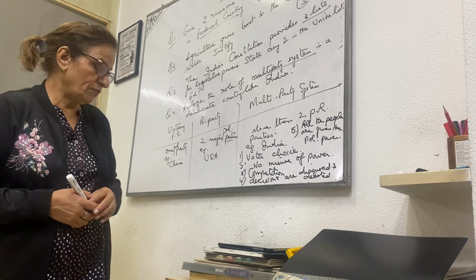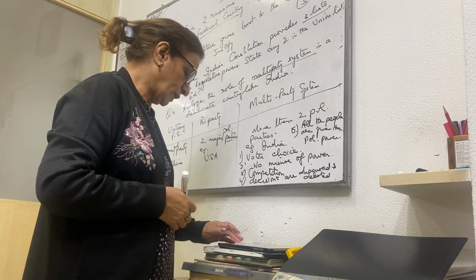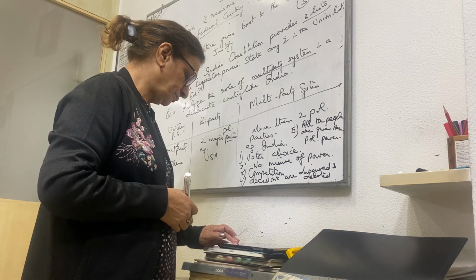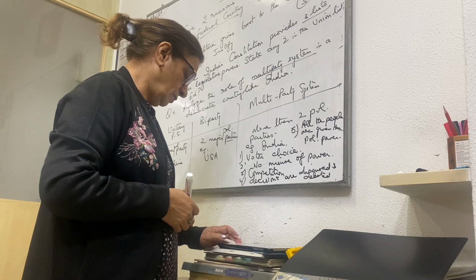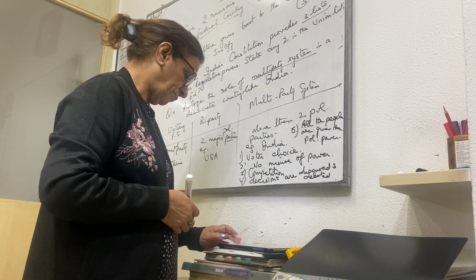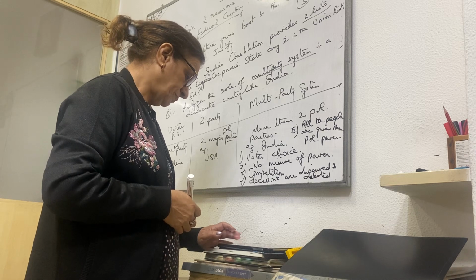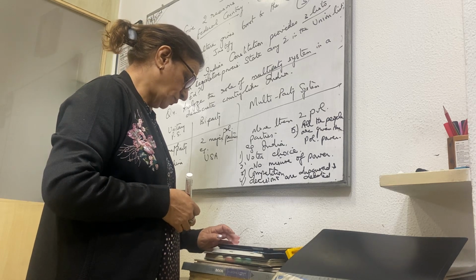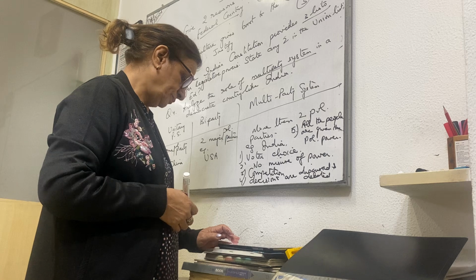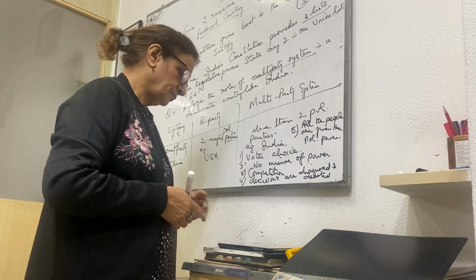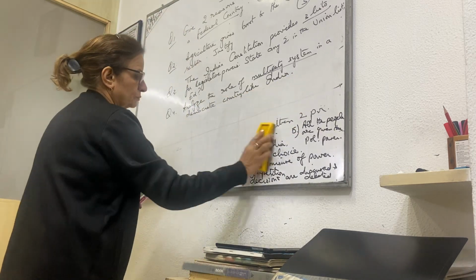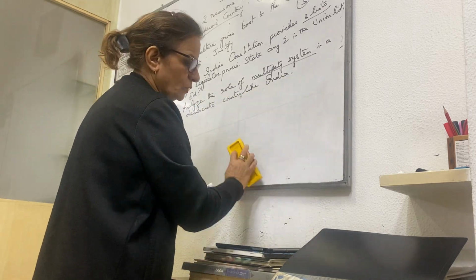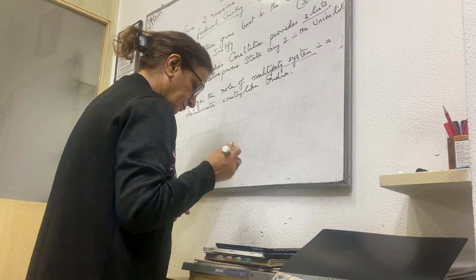So students, I have given you 4 questions. Let me quickly give you a one mark question so that we can close it up. This comes as a multiple choice question, MCQ.